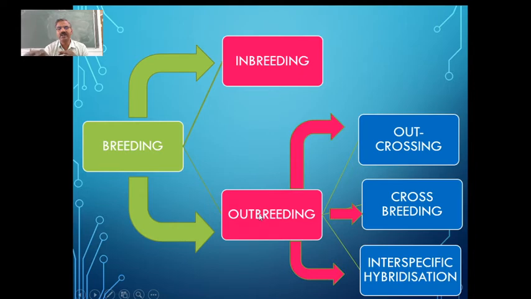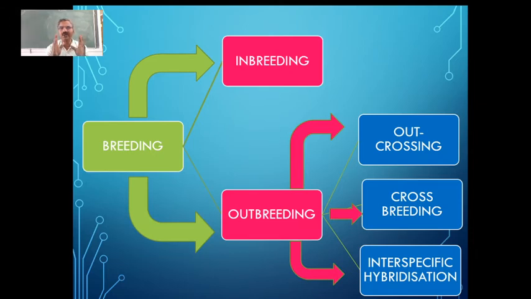And this outbreeding is further classified into outcrossing, crossbreeding and interspecific hybridization, based on the parents which we are going to use for this breeding of the animals. So let us see one by one in this case, and the purpose for which we are going to use different types of breeding here.